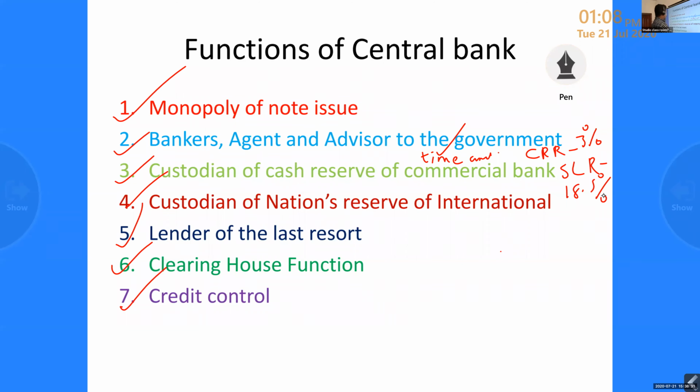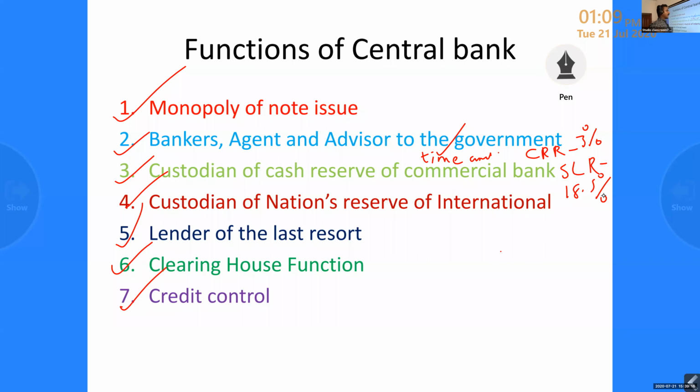So next one, custodian of nation's reserve of international currency. Custodian of nation's reserve of international currency means the central bank is the custodian of foreign currency. It is the custodian of foreign currency obtained from various countries. So this becomes an important function of the central bank. They keep the reserve of foreign money obtained from various countries. For what purpose are we keeping it? They are keeping it to facilitate foreign trade.